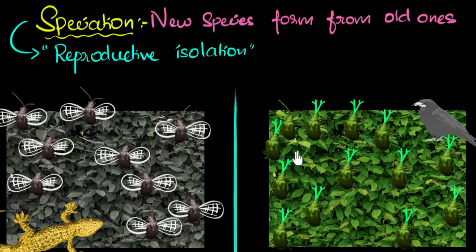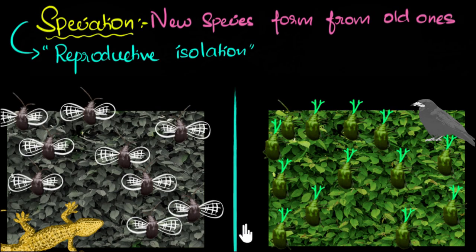They could be so different now that if one of these beetles tries to reproduce with this one, they will just not be able to do it. The DNA of these beetles might be so different from these beetles that it's just impossible to form a baby. In other words, we now have two different species of beetles. And this is how one species evolves into two or more new species, speciation. And of course, this was an oversimplification, but you get the idea, right?